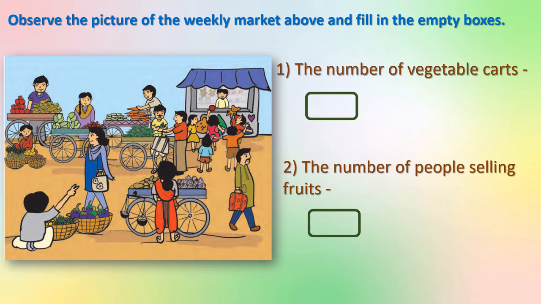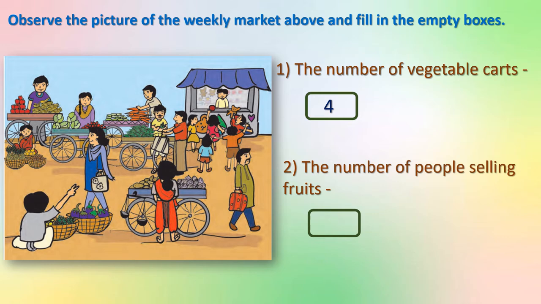Now the question is the number of vegetable carts. Yes, this is a fruit cart. So leave this. We can say apples and bananas, right? This is a vegetable cart. This is one. This is second. This is third one. And this is fourth one. 1, 2, 3 and 4. Right? So let us write here 4.